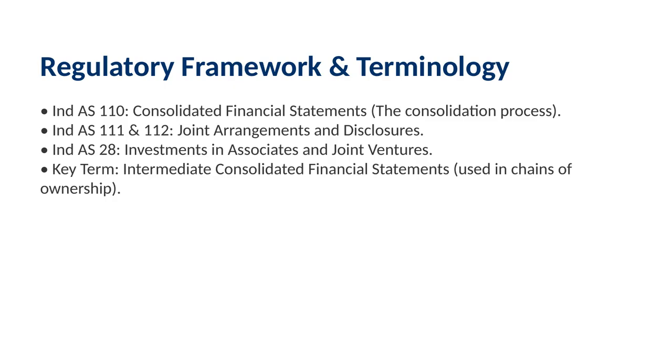Also, a quick tip on terminology. Keep an eye out for intermediate consolidated financial statements. This happens when you have a chain of ownership. For example, if Company A owns Company B and Company B owns Company C, then Company B is an intermediate parent.